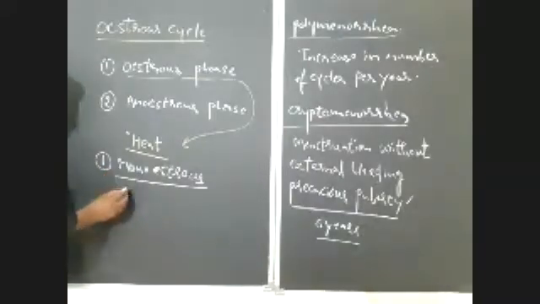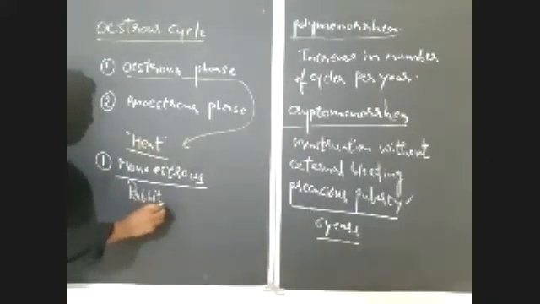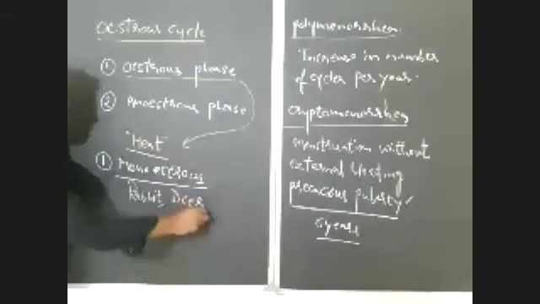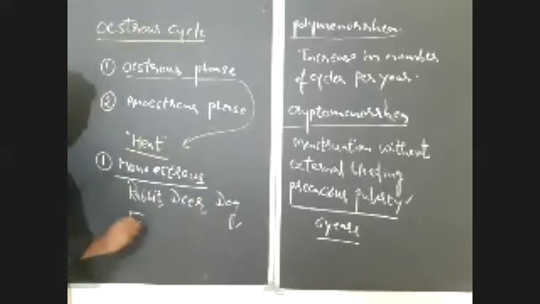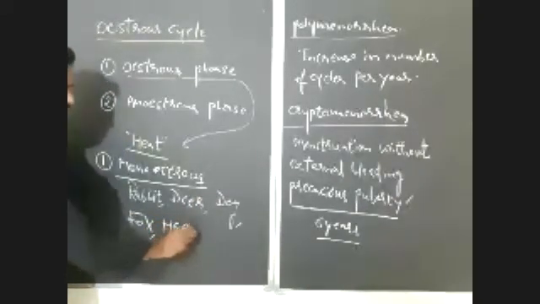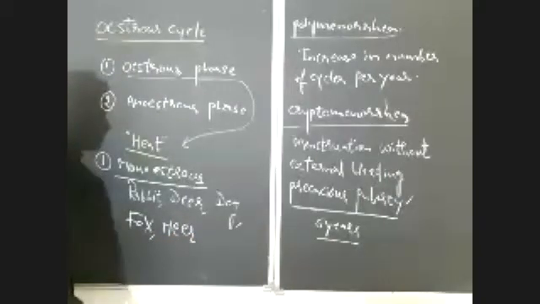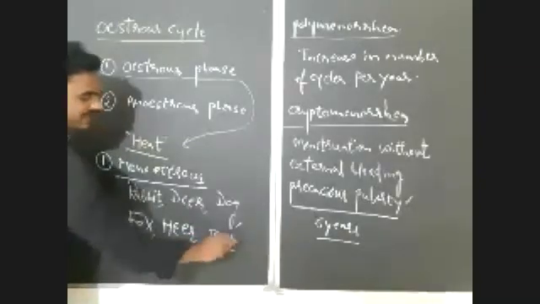For example, in the case of deer, dog, fox, even in the case of bat, I am only giving some examples.